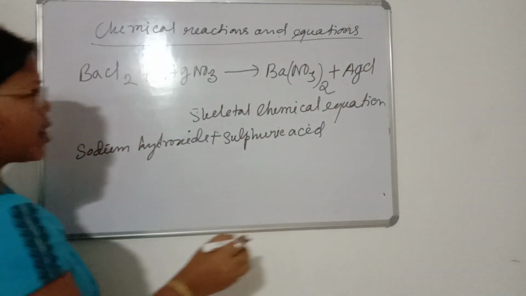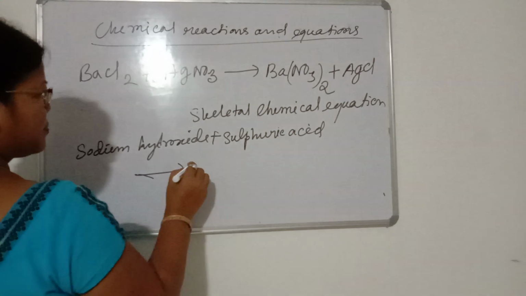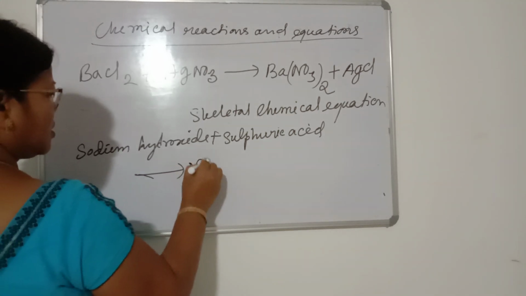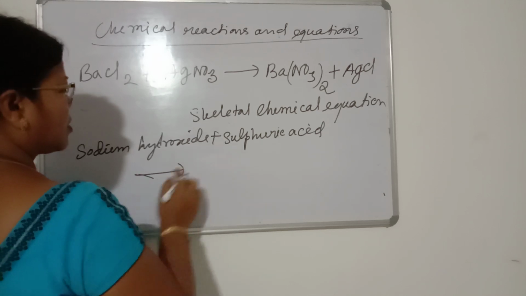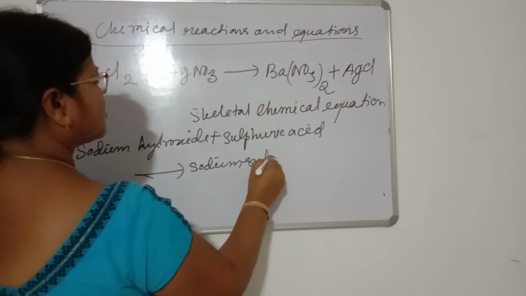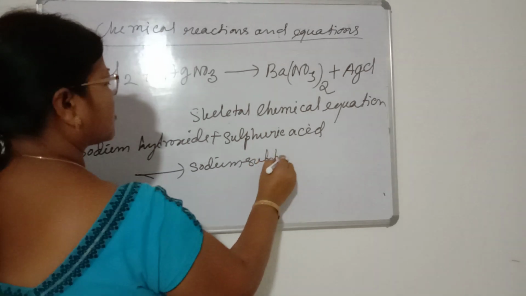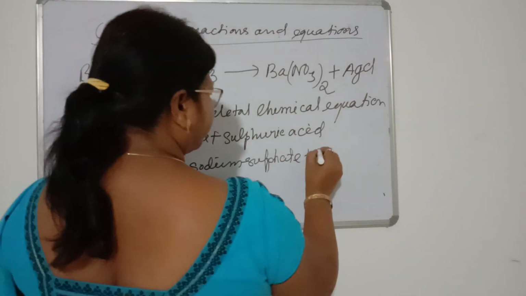Then what will be the product formed here? So sodium sulfate plus water.